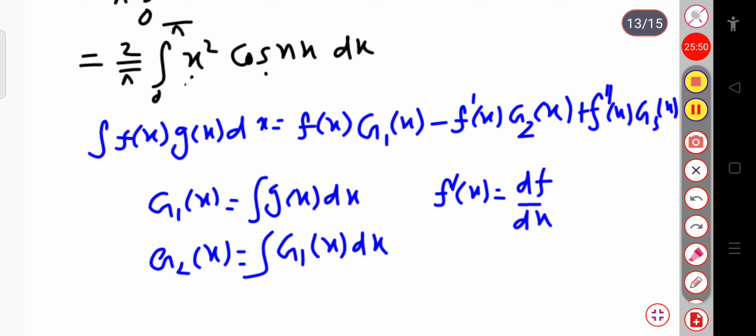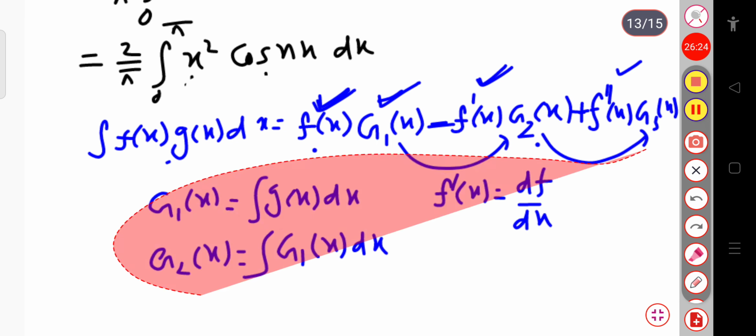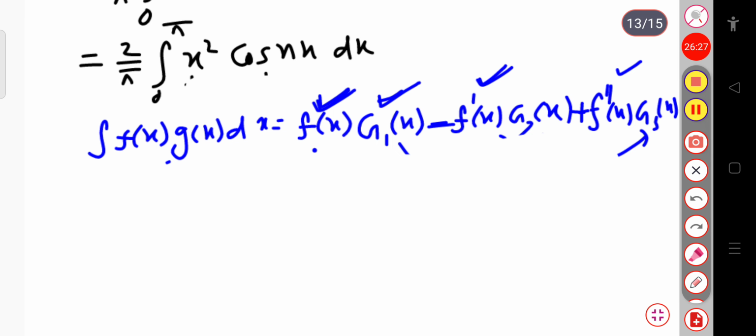So basically you have to write first the first term, then the second term integration, then the first term derivative. This is the zeroth order derivative of f in the first term, first order derivative in the second term, then the second derivative, and so on. And for g, you have to take the integration of the second function, then the integration of that, then again the integration, and so on. And here the plus and minus signs get repeated, okay.